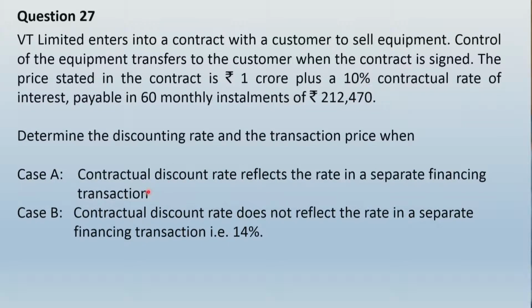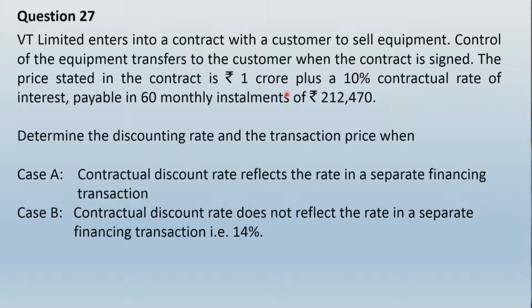So in case A, where the discount rate itself is reflecting the separate financing transaction rate, the 10% given in the contract will be considered as the discounting rate, and the present value of these payments will obviously turn out to be rupees 1 crore.